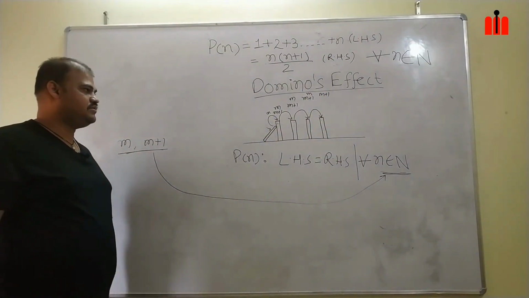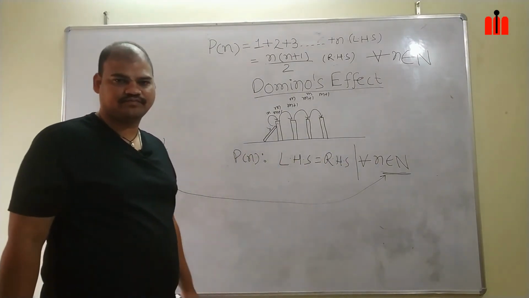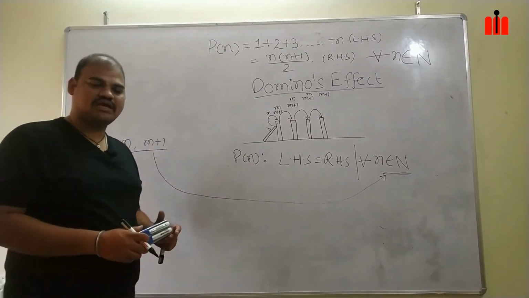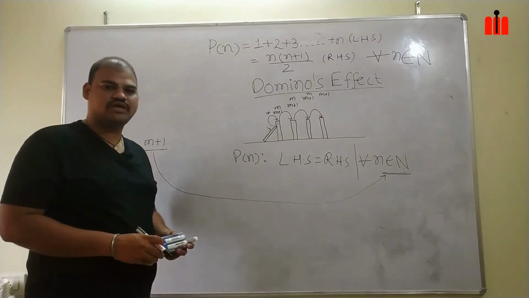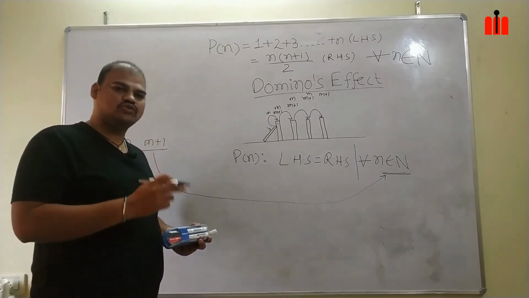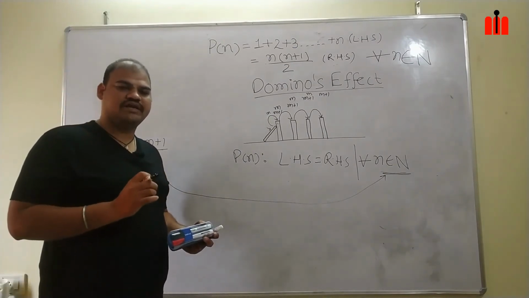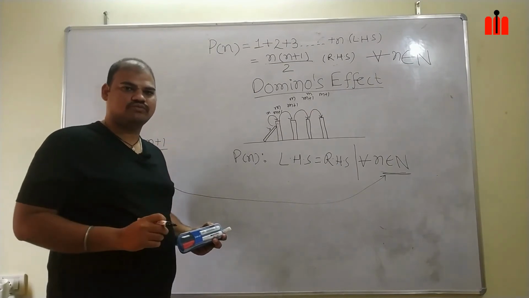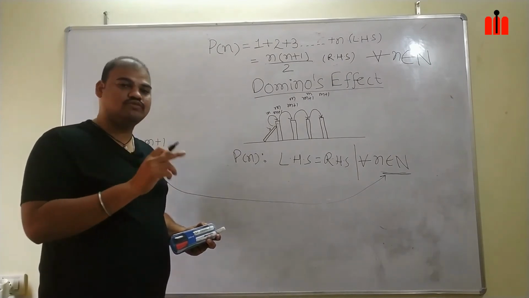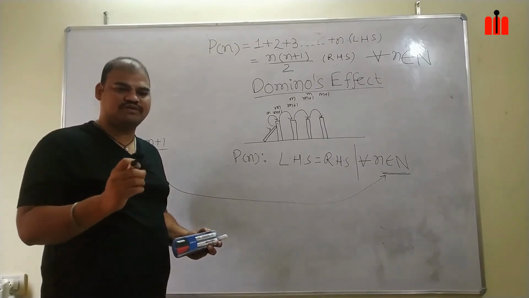Like that, we are covering the entire set of natural numbers. How are we covering? Here we can see it is m plus 1. As m plus 1 belongs to the natural numbers, if m is 1, m plus 1 becomes 2. If m is 2, m plus 1 becomes 3. In the principle of mathematical induction, I am showing that Pm is true, that means P2 is true, and assuming that P2 is true, I am showing that Pm plus 1 is also true, that means P3 is also true.